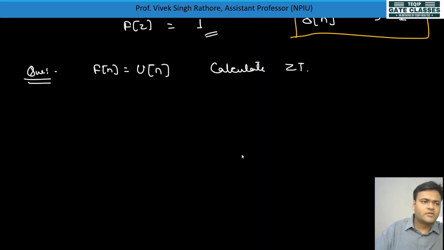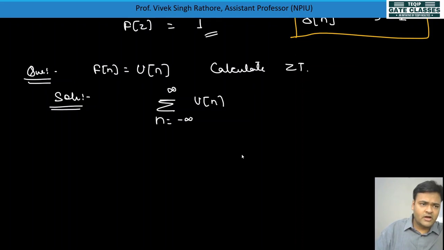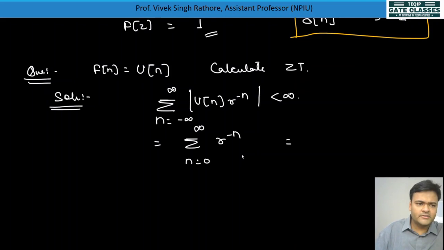First of all, we will see whether the Z transform is possible or not. So the condition for existence: the summation from minus infinity to infinity of u of n times r to the power minus n, mod value, should be less than infinity. Keeping u of n, n goes from 0 to infinity of r to the power minus n. So this value can be written as 1 plus r to the power minus 1 plus r to the power minus 2 plus r to the power minus 3.